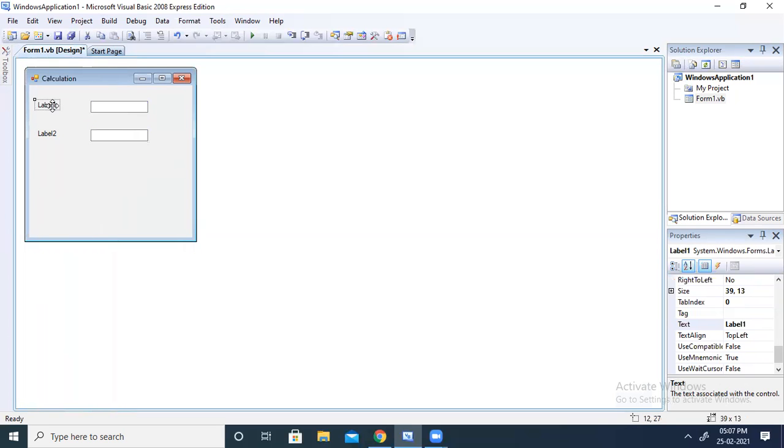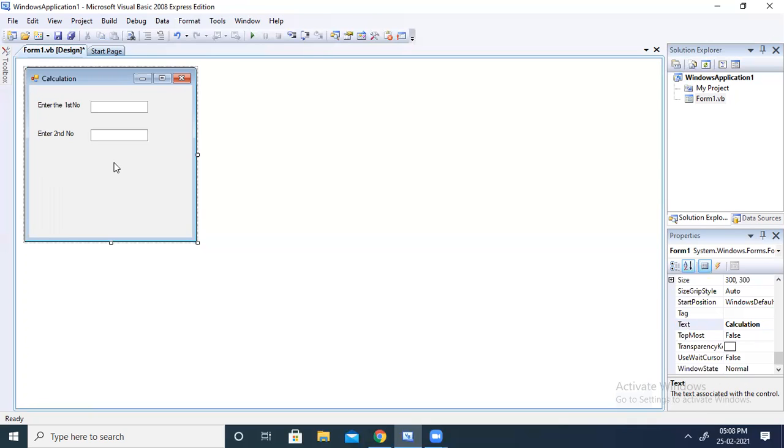Okay, so let me change the name from label 1 to enter first number. So the user will come to know that he has to enter a number here. Enter the first number. Then again here I am going to type, you can see here, enter the first number. Here again go to the properties window. In the text property we have to set the text for the control. Enter second number.